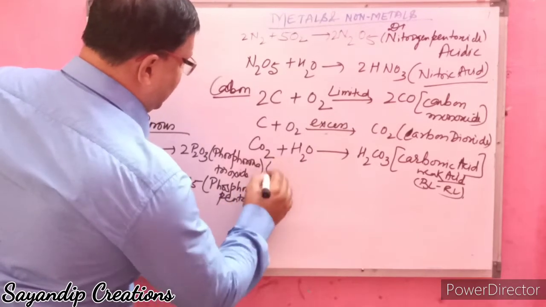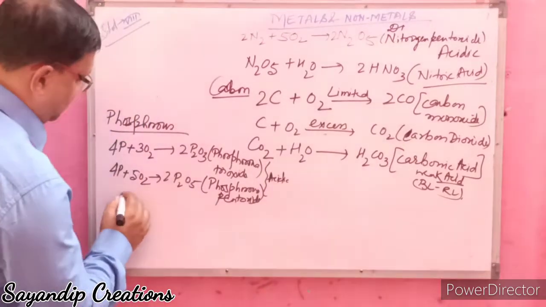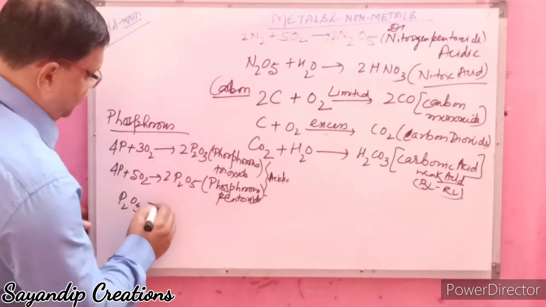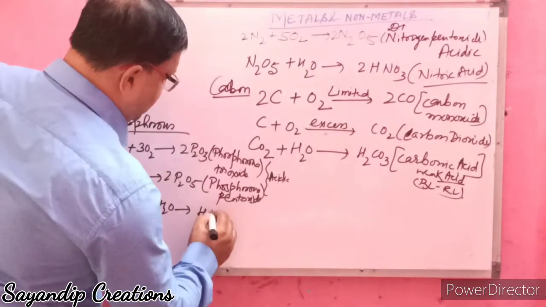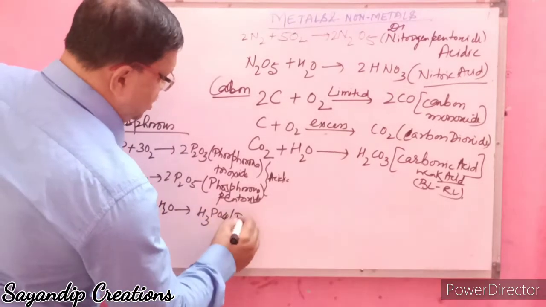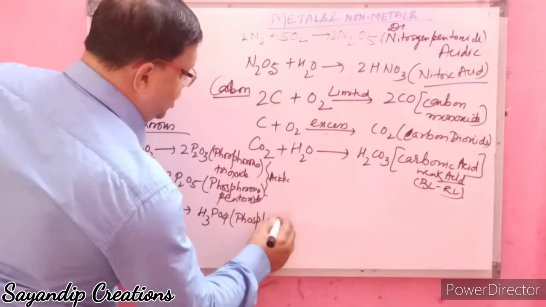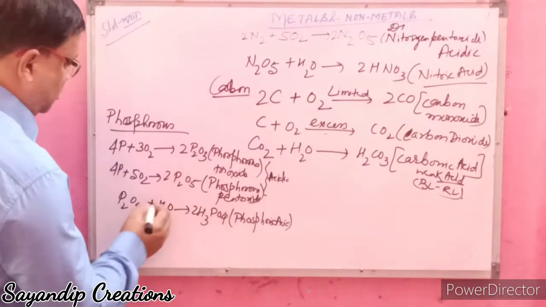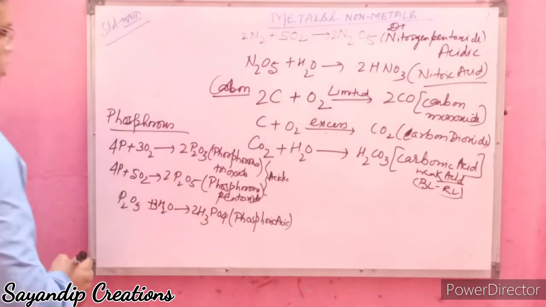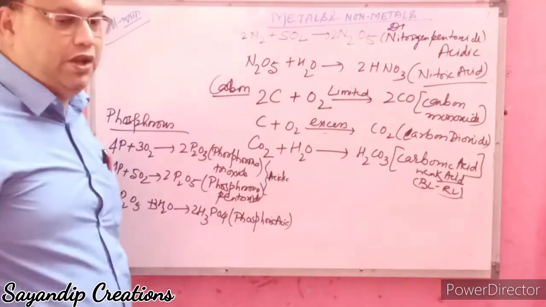These both are acidic in nature, because P2O5, when it reacts with water, forms H3PO4, which is phosphoric acid.